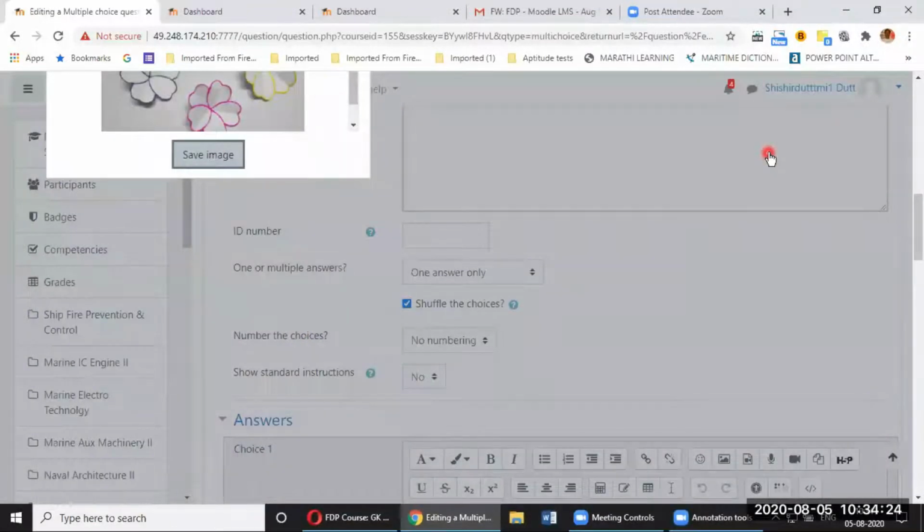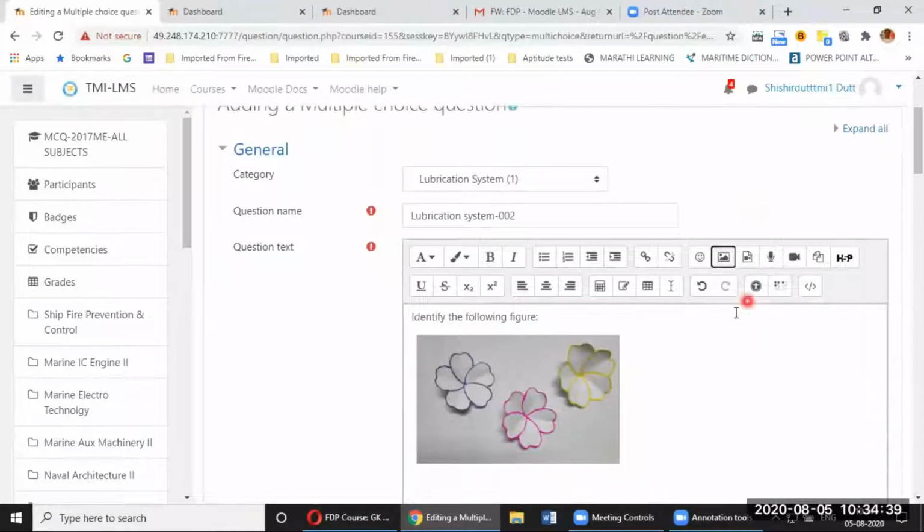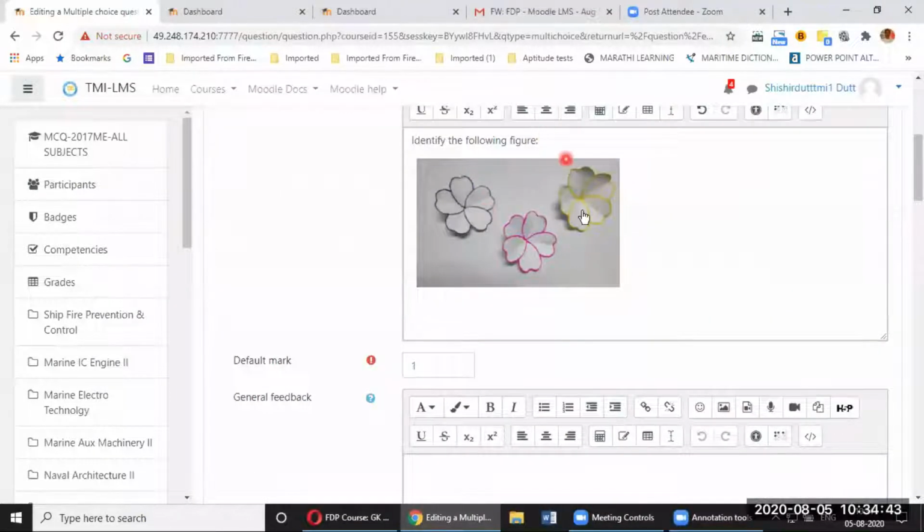This is important. Otherwise, if the image resolution is too large when you are putting the image, it can be really very large and you will have to pan the entire screen. The student will have to zoom, pan basically, horizontal scroll and vertical scroll they'll be using. So now you can see the image there and identify the following figure.